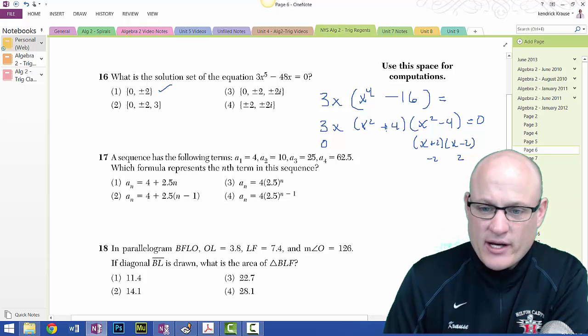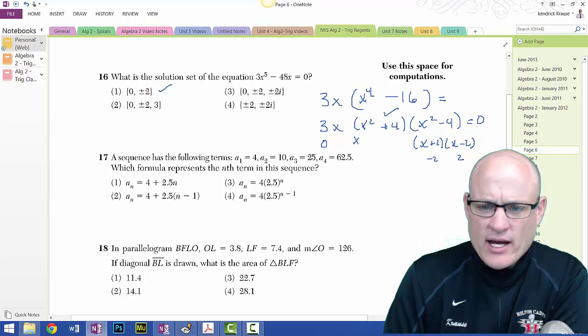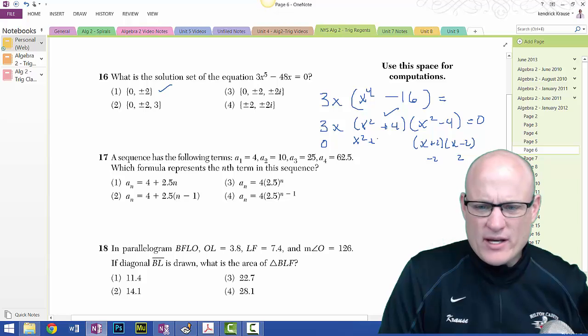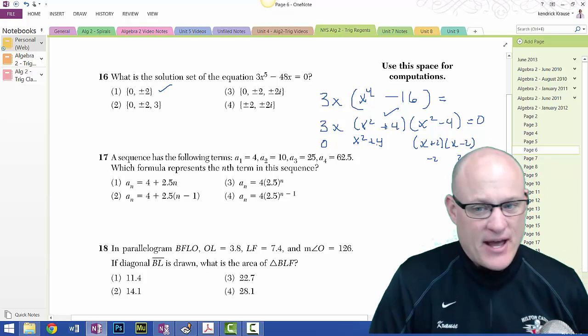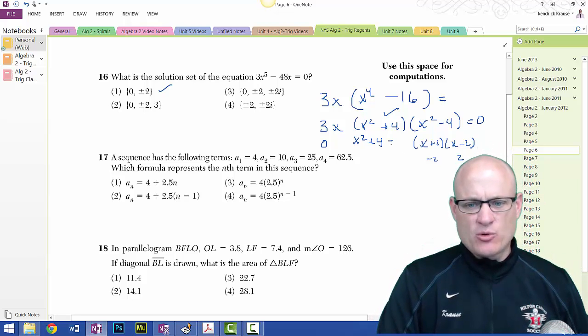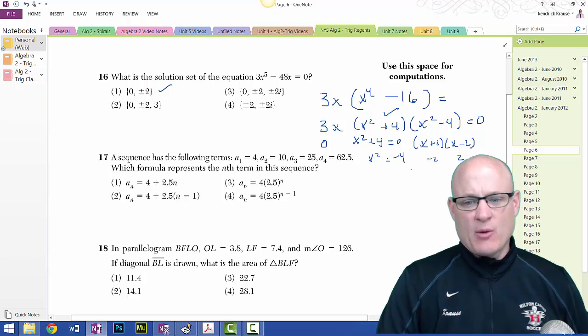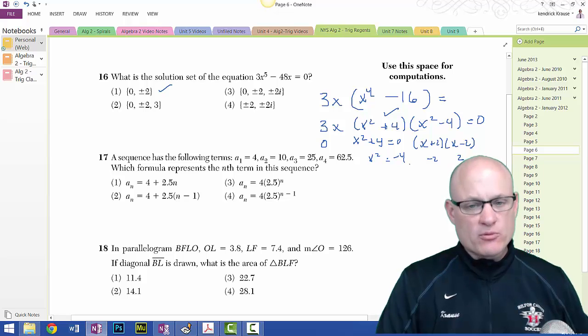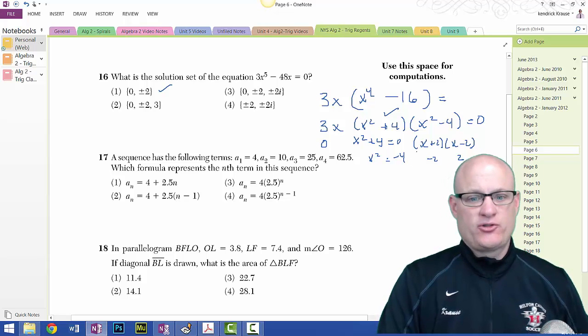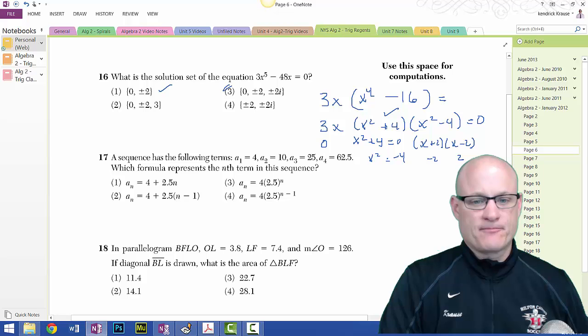But we got this strange one in the middle here. If I set this equal to 0, x squared plus 4, by the way, x squared plus 4 cannot be factored. Please don't do that. Equals 0. What I end up with is x squared equals negative 4. And when you take the square root of negative 4, I hope you realize you get plus or minus 2i. So the answer is 3.